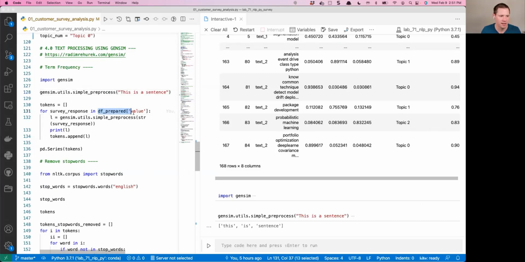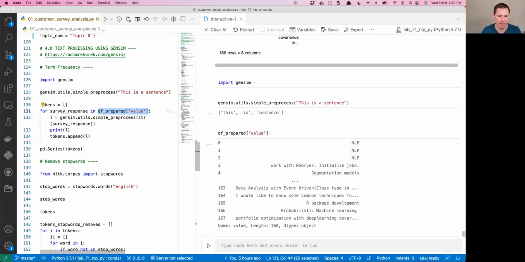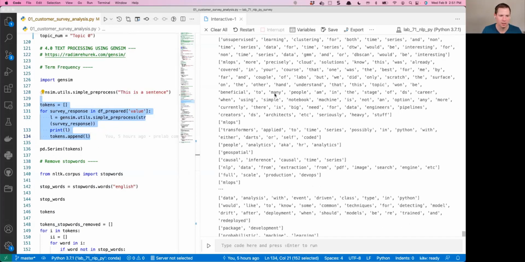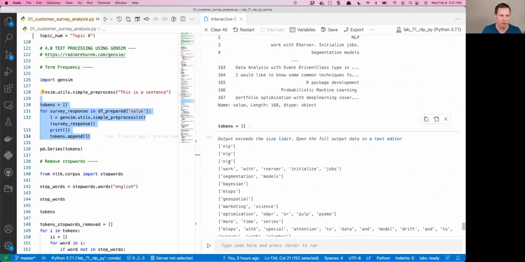And if I take my df prepared column, it has to be an iterable. So this is a pandas series. It's got my NLP in here. What I'm going to do is use that simple preprocessor on each element in here, and I'm going to append it to a list. And that list is called tokens. So when I do Shift Enter, you can see it spits out all the tokens for me, because I'm printing each of those in my loop.